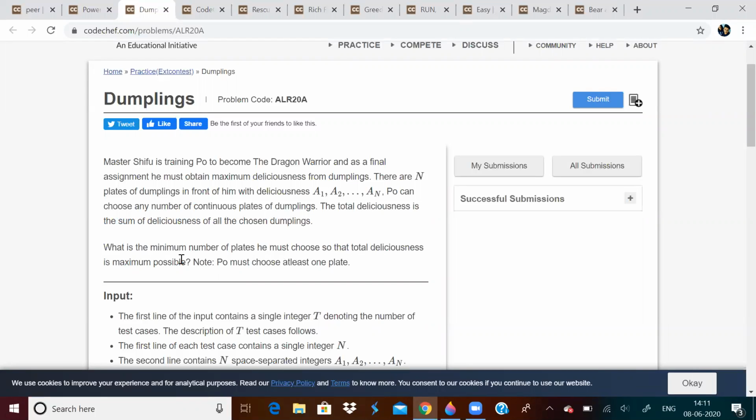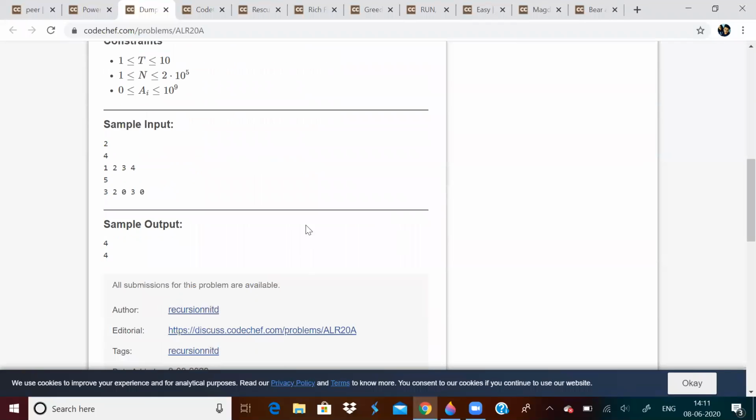So what should we do? We have to find the minimum number of plates he has to choose so that the deliciousness is maximum. That is, the sum of A1, A2, or whatever values we choose is maximum. Let us take some examples. If this is the array, clearly we can see that we have to include every element, because if we include 1, 2, 3 only, then the deliciousness will be 1 plus 2 plus 3, 6, which is less than 1 plus 2 plus 3 plus 4.